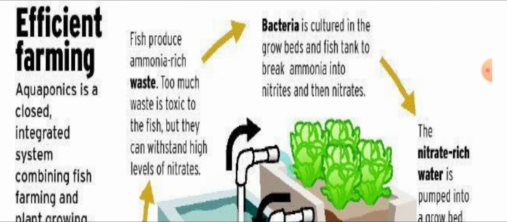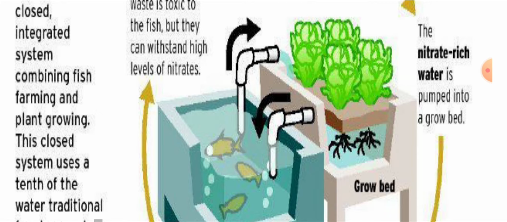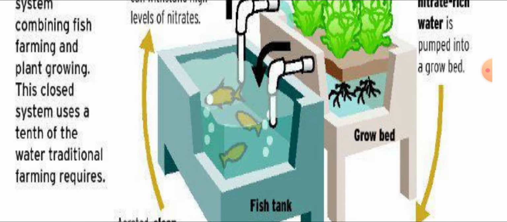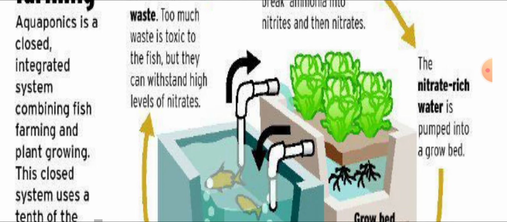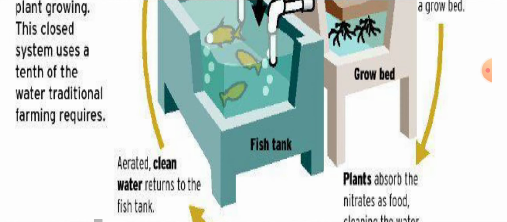How can efficient farming be done? By aquaponics we can grow plants in a tank having water, combined with fish farming, and the plants can be grown in a closed system. This way they will take 1/10 of the water, and the fish produce ammonia-rich waste that is toxic for the fish, but it contains a high level of nitrogen. The bacteria convert the nitrogen into nitrates, and the nitrates are absorbed by the plants.